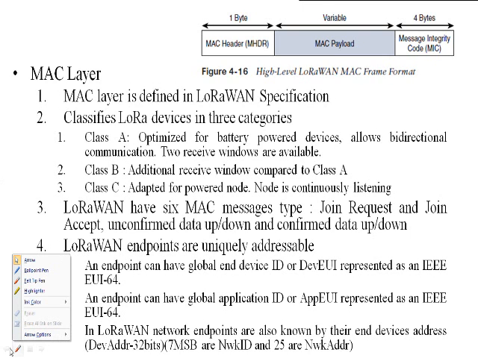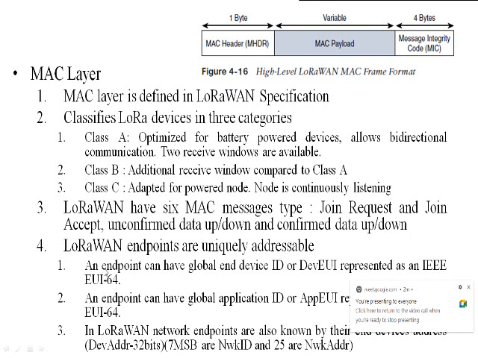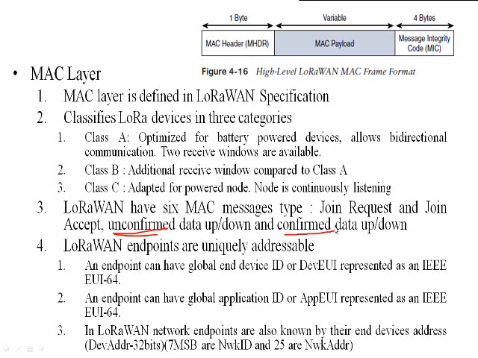Unconfirmed data: when we transmit data using this field, the unconfirmed data field is set to 1, meaning the type of message is unconfirmed. This kind of data transmission service does not require acknowledgement, so it is not a reliable one. For reliability you must go for confirmed data up as well as down. Confirmed indicates that an acknowledgement is required, to tell whether the data has been received by the receiver or not.